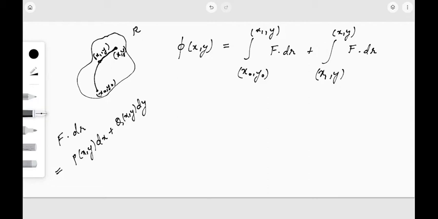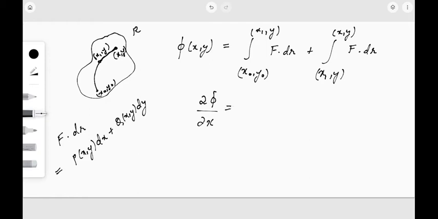Now what we are going to do is we are going to partially differentiate this function phi. Phi is a function of x and y, so we are going to partially differentiate this with respect to x. That is, dou phi by dou x. What will the value be?